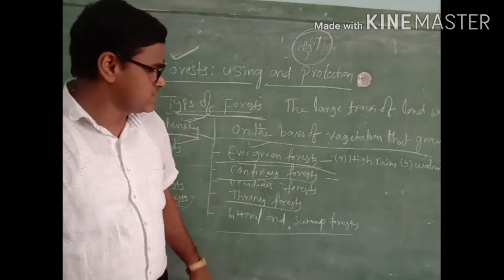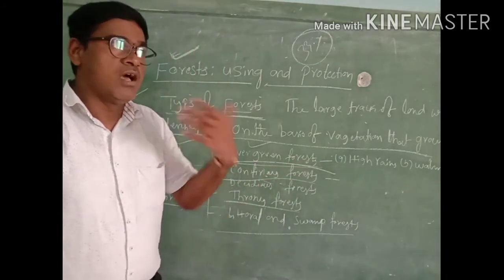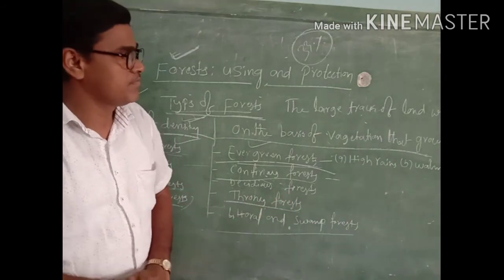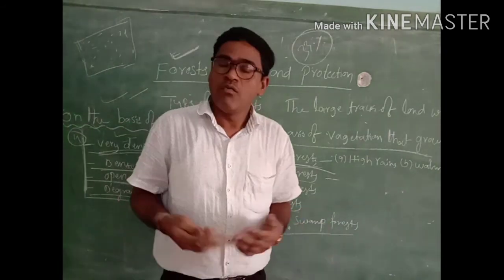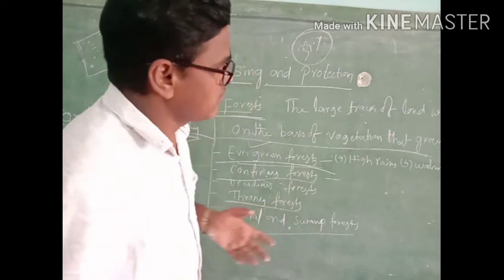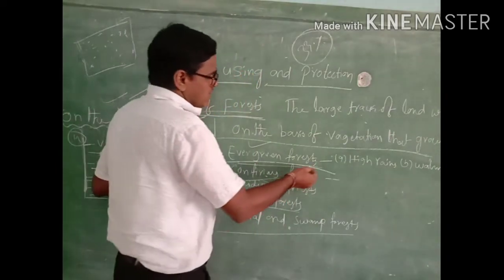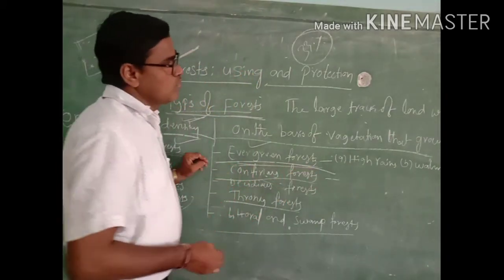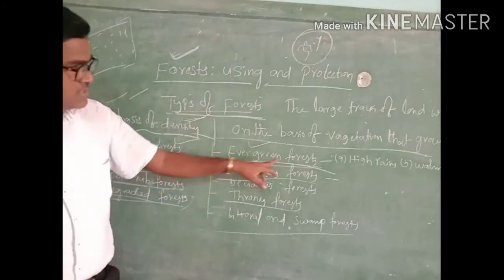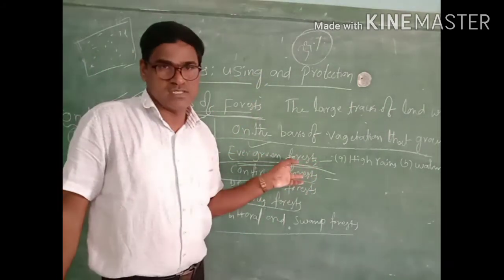In this area there is more rainfall and a warm climate, and it is mainly in the equatorial region. On the globe, we can see this type of forest in the equatorial region.